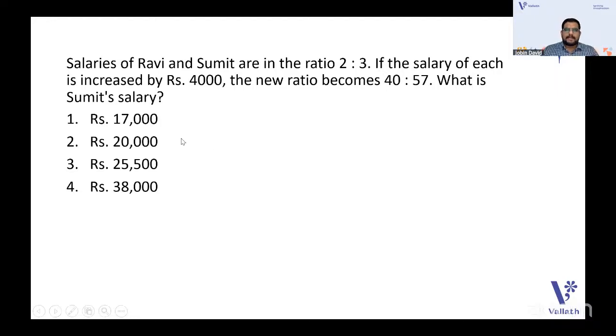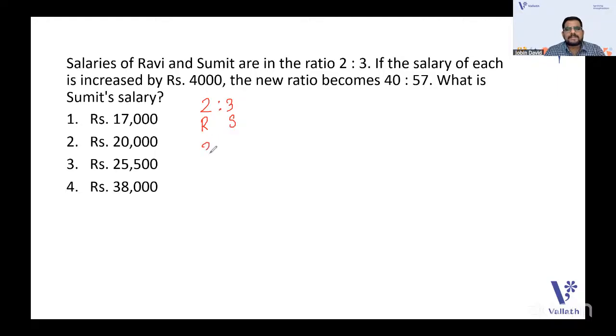Now, salaries of Ravi and Sumit are in the ratio 2:3. If the salary of each is increased by 4,000, the new ratio becomes 40:57. What is Sumit's salary? Whenever there is a ratio 2:3, Ravi has the ratio corresponding to 2 and Sumit corresponding to 3.